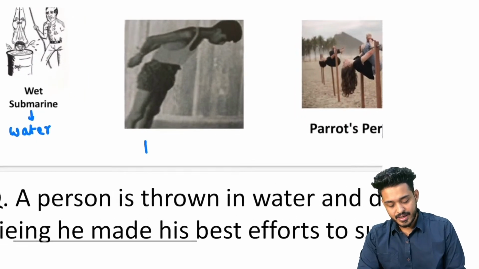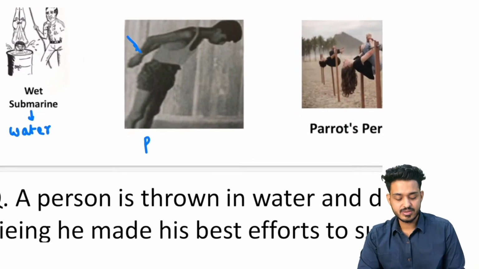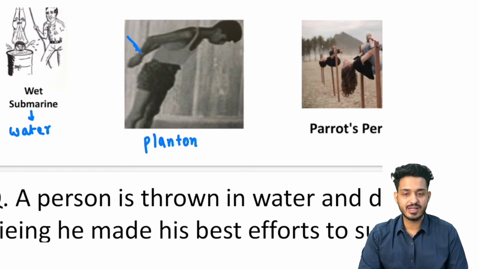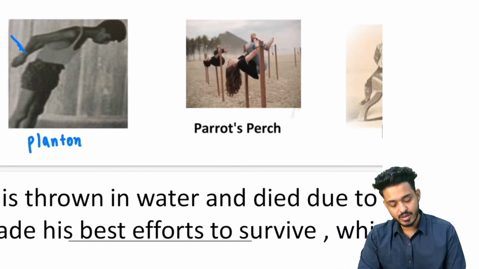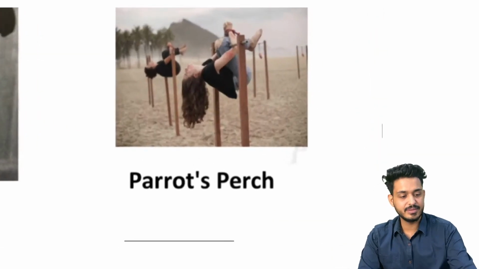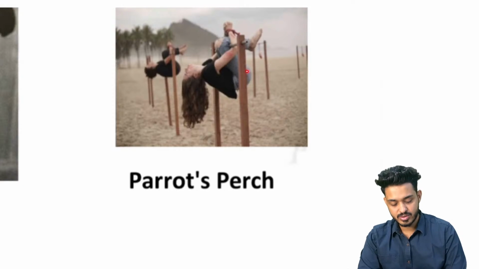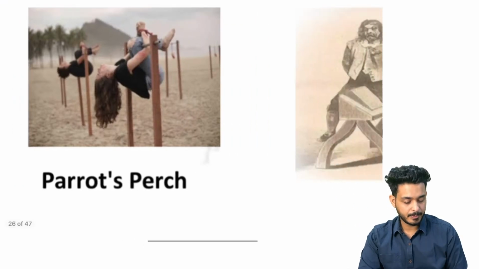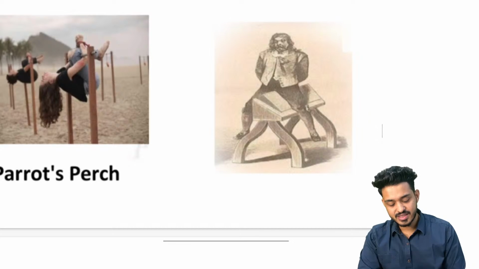This is known as plankton. दोनों हाथ पीछे बांध के लटका दिया. That is plankton. This is your parrot perch. You can see the image. This is your parrot perch, right? This thing is looking like a horse.